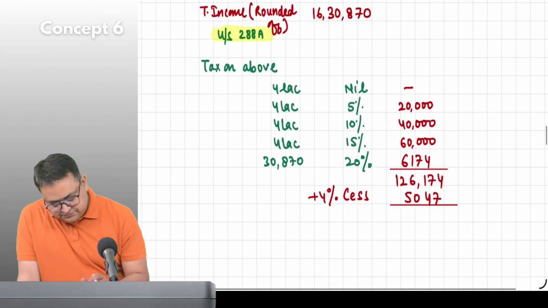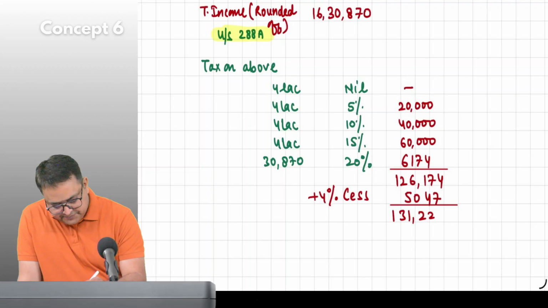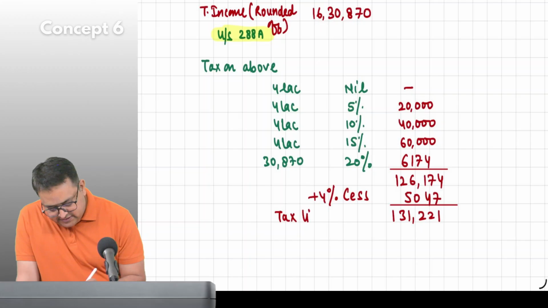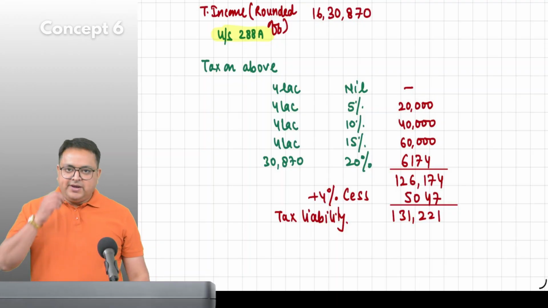Now, if you add it, 131,221. This is called tax liability. That his liability to pay the taxes is how much? 1,31,221.